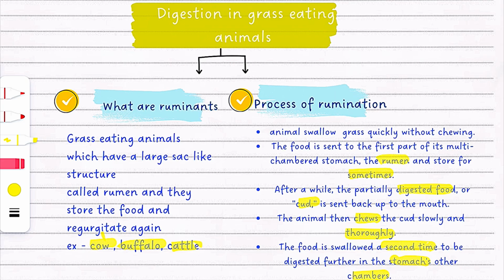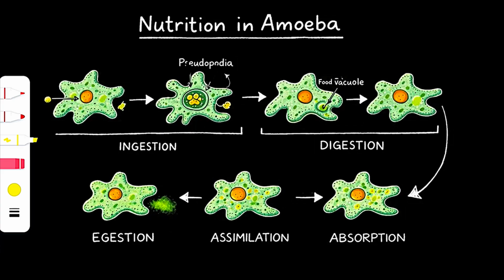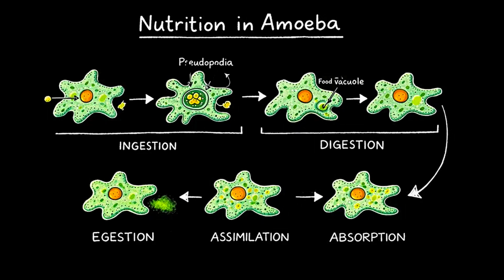This is the whole process, digestion process of ruminants. Okay, now if we are talking about unicellular organisms like amoeba, so amoeba में digestion कैसे होता है ये थोड़ा देख लेते हैं. amoeba कैसे digest करता है? amoeba एक unicellular organism है. Okay, unicellular means those who have one cell inside their body. Okay, they have nucleus, they have cytoplasm, they have cell vacuole.